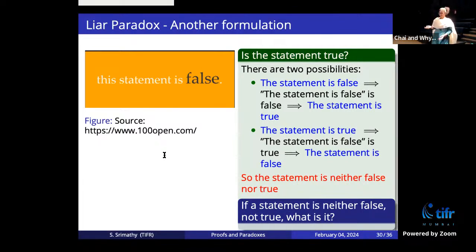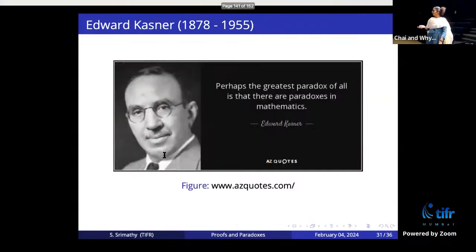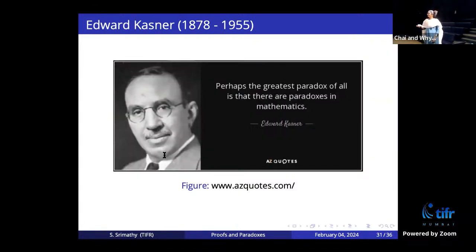Okay, so you want to acknowledge that there are things like this which you should be careful about. There are paradoxes in mathematics. When you look at it first, it seems fine, but if you look at it closely, there seems to be some logical contradiction in the statement itself. This is a quote by Edward Kasner: "The greatest paradox of all is that there are paradoxes in mathematics." Because you think that mathematics is a very rigorous subject and everything has to go by logical reasoning, but then there are also paradoxes in mathematics.